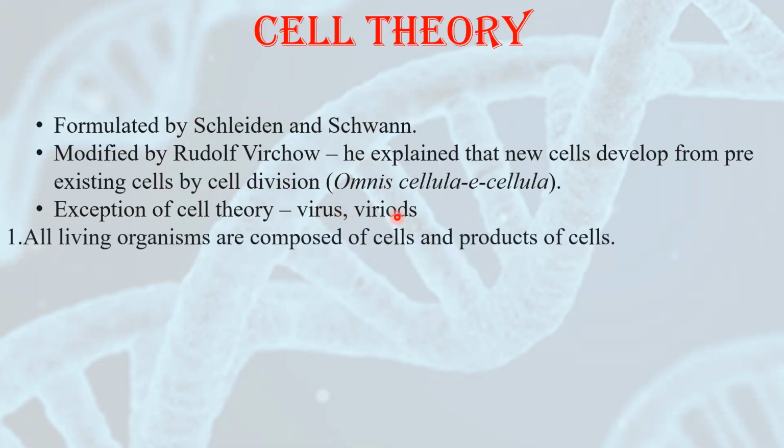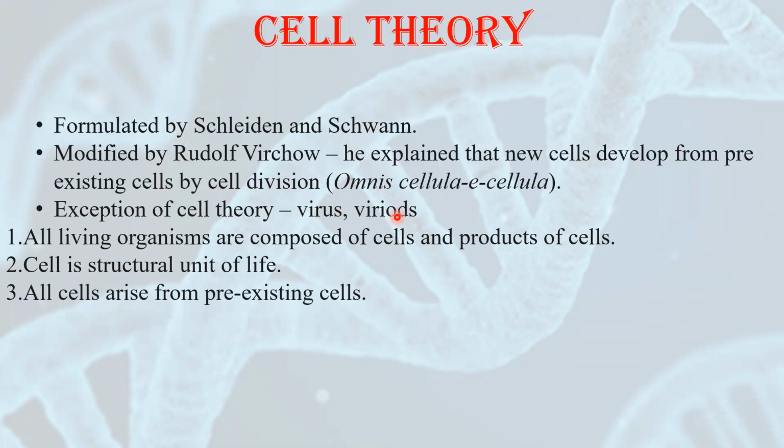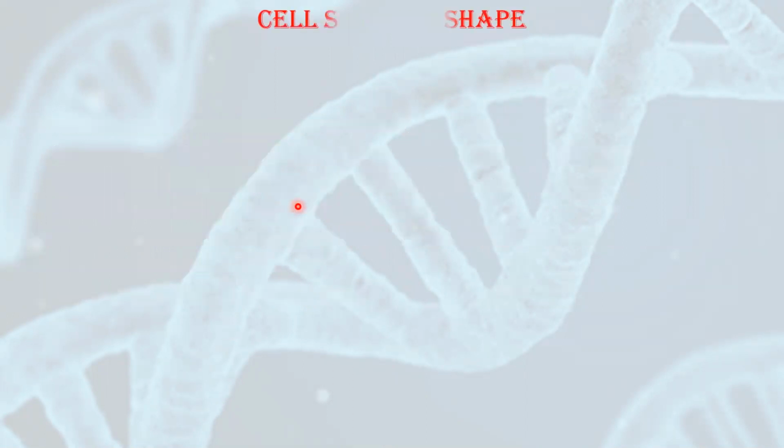Now, what is this cell theory? The first point of cell theory is all living organisms are composed of cells and products of cells. Cell is the structural unit of life. And third important point, all cells arise from pre-existing cells. These are the three important points of cell theory, and this was given by Schleiden, Schwann, and Rudolf Virchow. Remember these three names as well as these three points of cell theory. Along with this, you also have to remember the exception of cell theory.